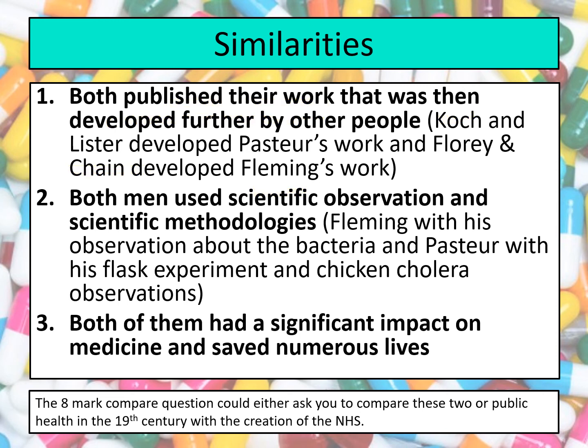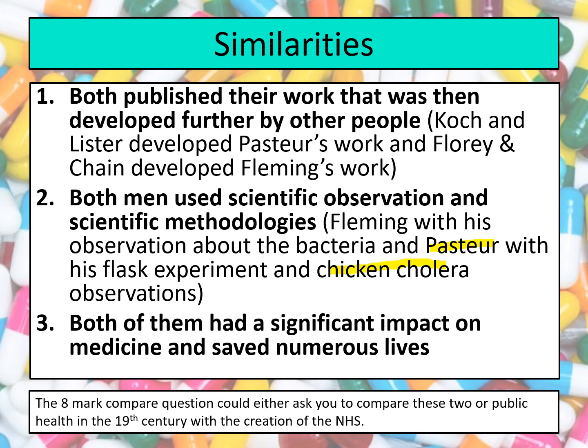Next, we can think about their similar methods and the importance of science and observation and scientific methods as well. So if we think about Louis Pasteur, obviously his whole germ theory started with him performing the flask experiment, and he also performed lots of experiments when it came to chicken cholera. He tried lots of different things to try and weaken that disease and allow the livestock to be able to live despite being injected with particular strains of cholera. Fleming had also done lots of scientific experiments and had been doing things like taking the Staphylococcus germ and putting it into petri dishes and trying to see what could kill that bacteria.